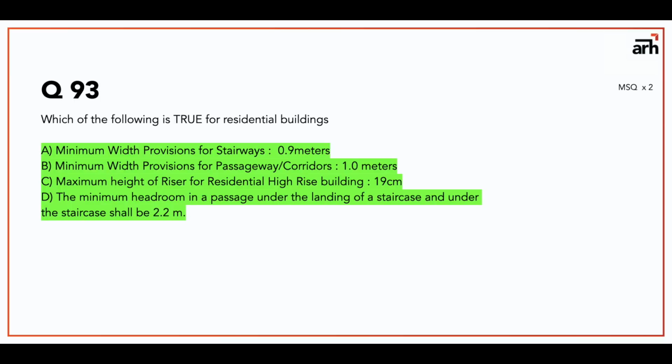Secondly, what you can do is look out for the National Building Code. The National Building Code will give you minimum criteria that you need to keep in mind while designing the building. So questions can come on this: what is the minimum length, what is the maximum length. Also look for what are stairways, what are passageways, what is riser and what is a headroom. These are 4 important statements that I could pick, and all of them are correct. So you have to select A, B, C, D, all of them.